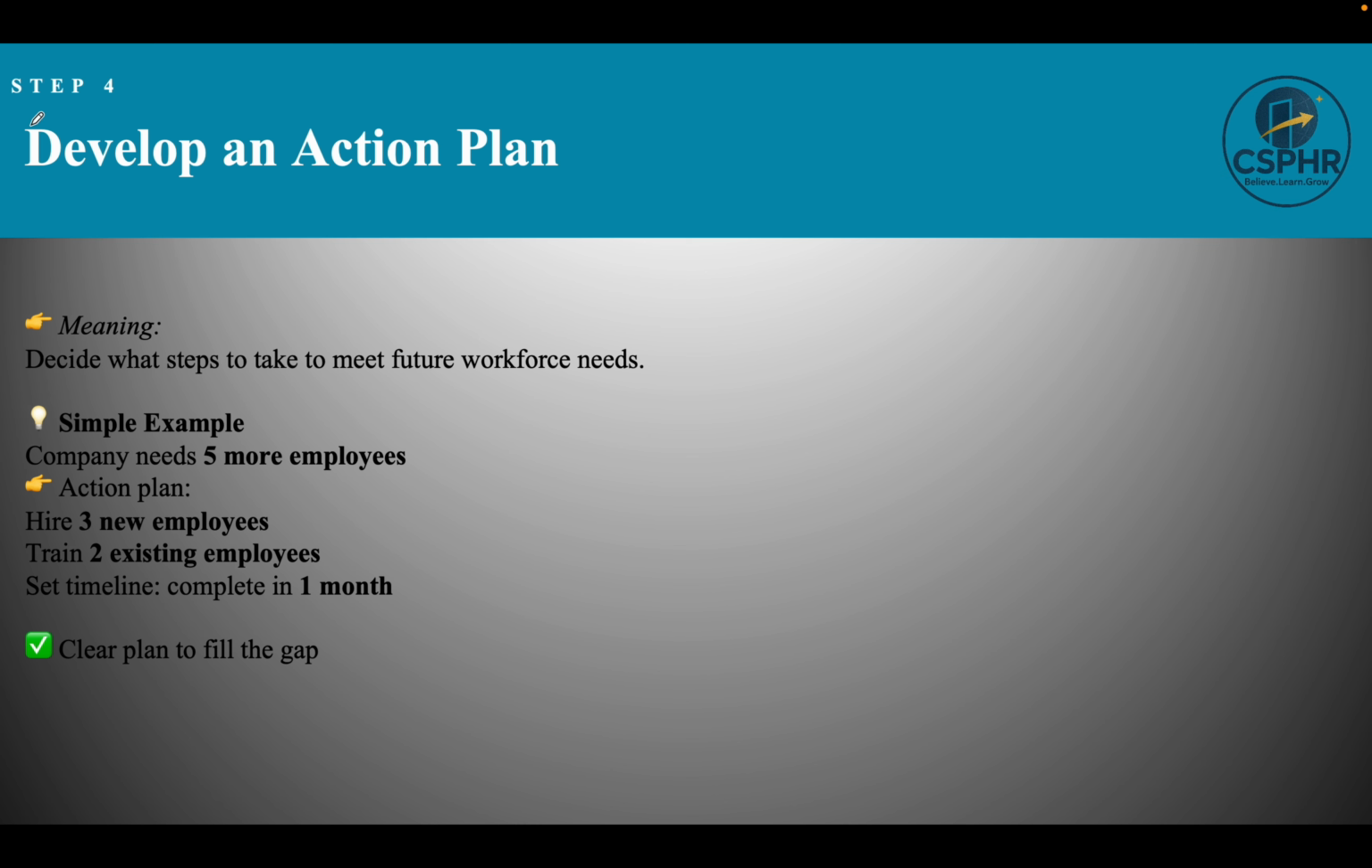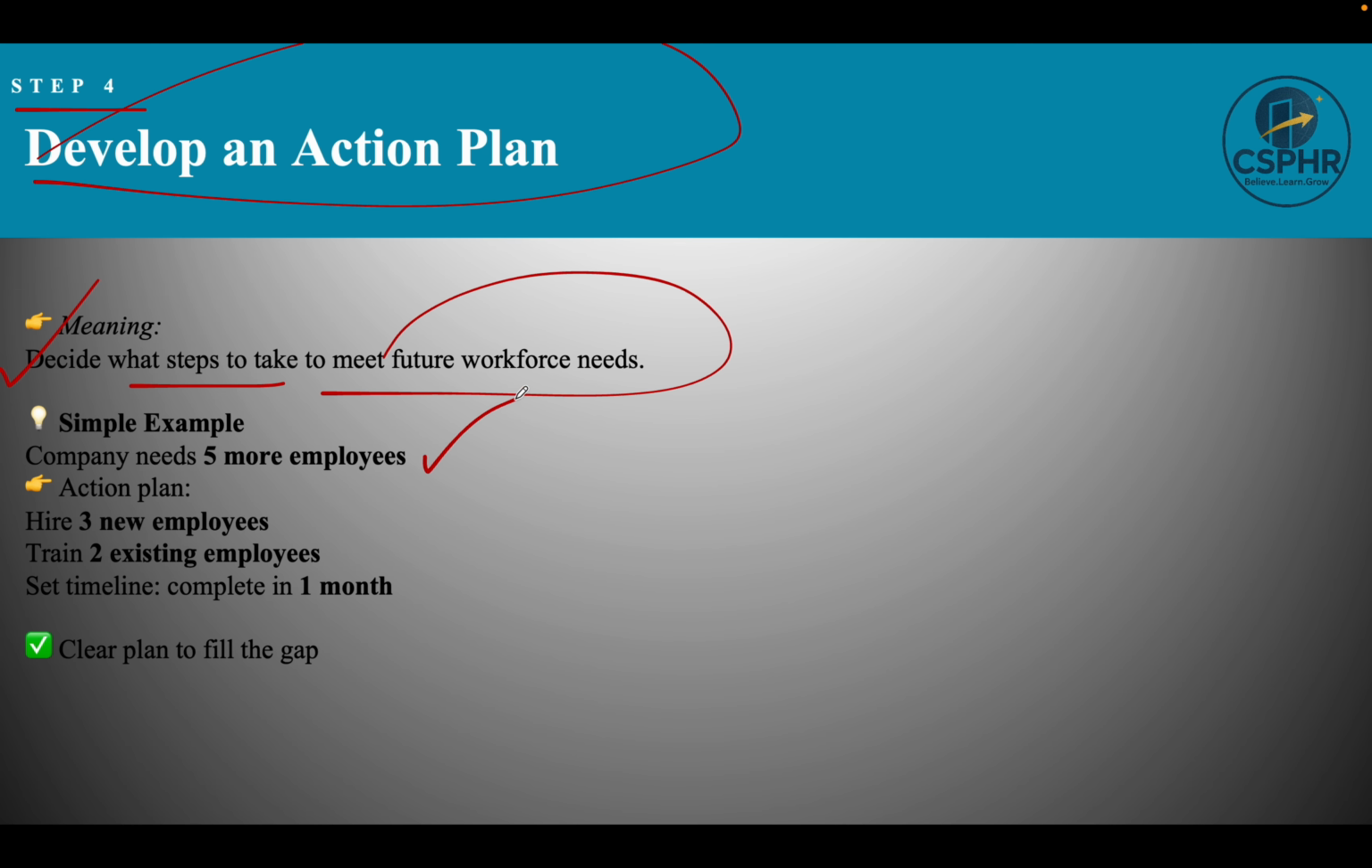Now let's talk about step 4, develop an action plan. Here the company has to decide what steps they should take to meet the future demand. Let's take one example. The company needs 5 more employees. So what can they do? They can hire 3 new employees from an external source and train 2 existing employees to meet their expectations. And within 1 month they can complete the task. If they do the manpower planning properly, then they can fill the gap within 1 month.